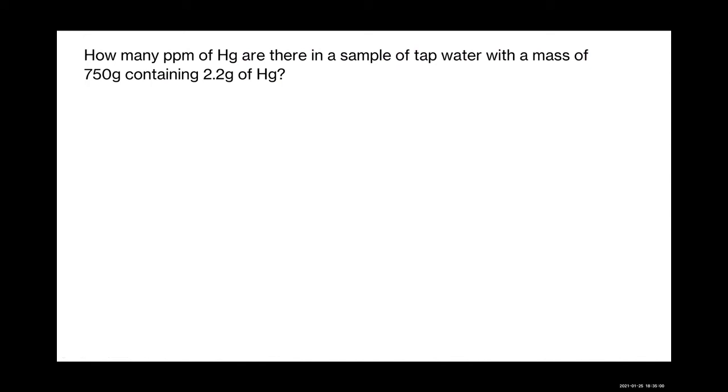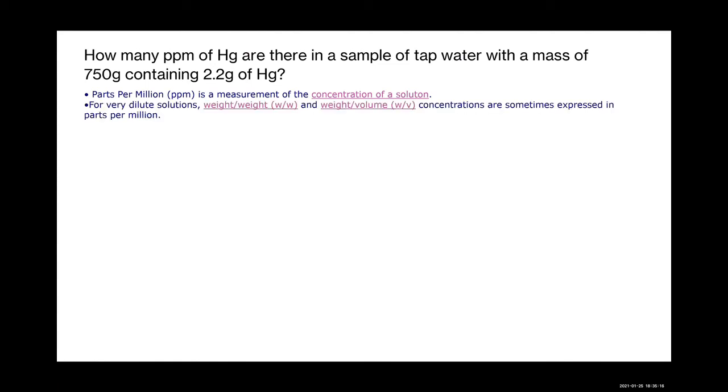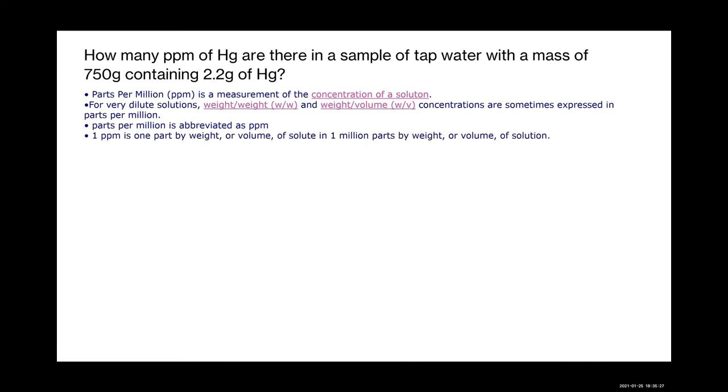So how many parts per million of mercury are there in a sample of tap water with a mass of 750 grams containing 2.2 grams of mercury? So parts per million is a measurement of concentration. For very dilute solutions, weight and weight volume concentrations are sometimes expressed in parts per million. Parts per million is abbreviated as ppm. 1 ppm is 1 part by weight or volume of solute in 1 million parts by weight or volume of solution. In weight volume terms, 1 part per million is 1 gram.